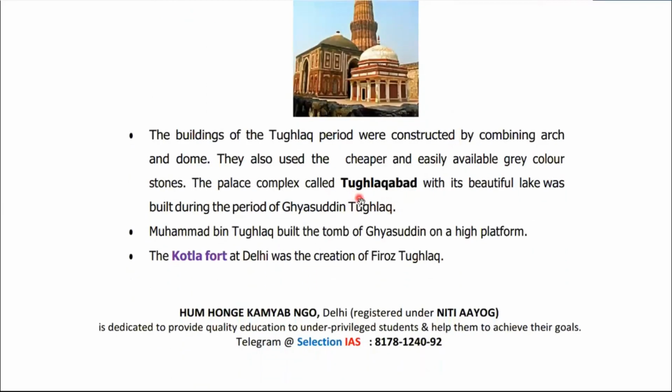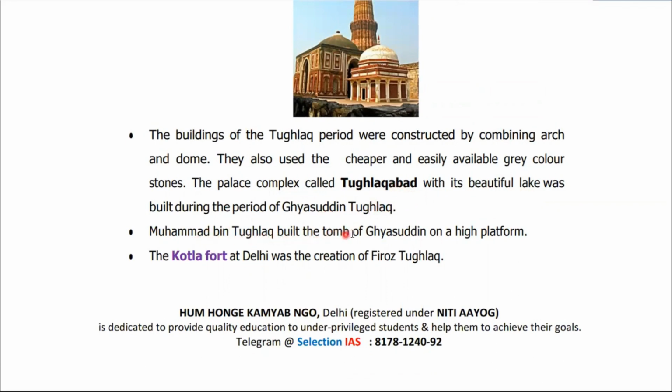Now, let's talk about development of architecture during the Tughlaq period. The buildings of the Tughlaq period were constructed by combining arches and domes. They also used the cheaper and easily available grey color stones. In fact, in Delhi, they made a separate capital known as Tughlaqabad. This is a small part in Delhi only, right? And the palace complex called Tughlaqabad, with its beautiful lake, was built during the period of Ghiyasuddin Tughlaq, the first sultan of the Tughlaq dynasty.